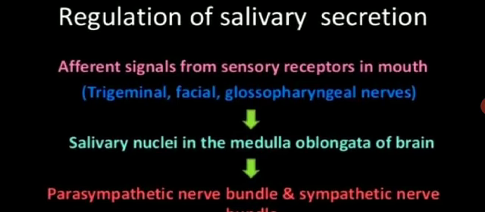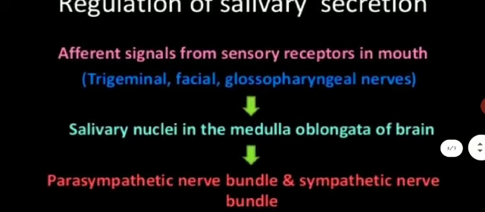It means the signals generated from the nerves or sensory receptors are stimulated through the mouth, and the nerves which help in the stimulation of the sensory receptors in mouth are trigeminal nerves, facial nerves and glossopharyngeal nerves. As we have already studied, these three nerves are the cranial nerves.